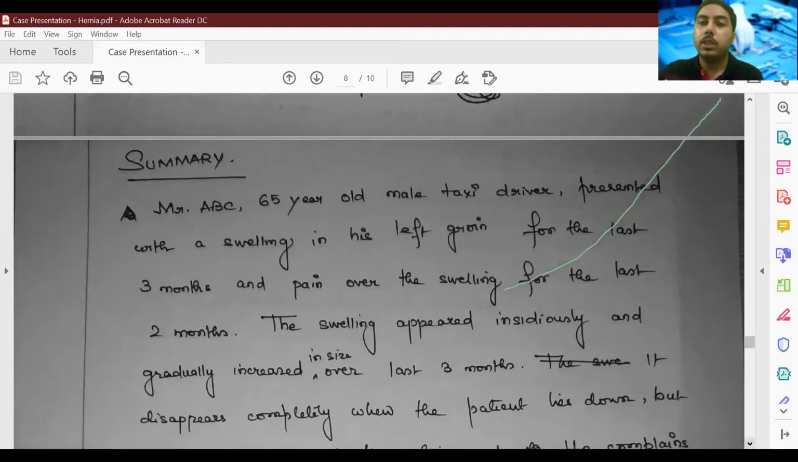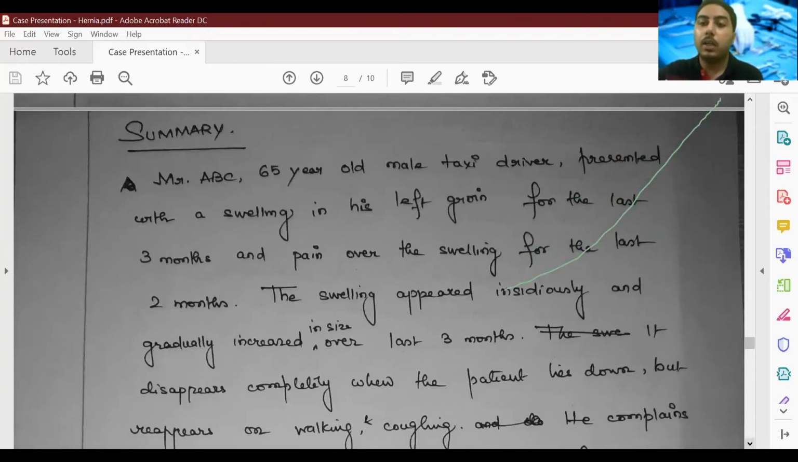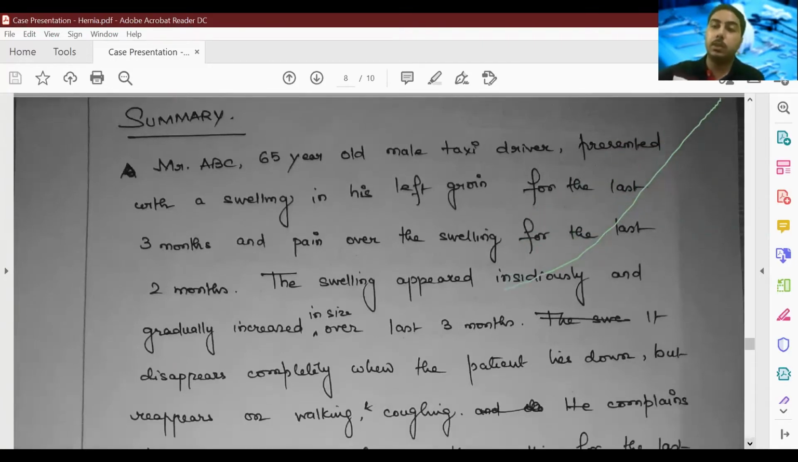Last, we move on to the summary. So in summary, as I mentioned in our last presentation also, whatever relevant finding you have found out in your case, you have to mention it in the summary. So here you can see that we have Mr. ABC, 65-year-old male taxi driver, who presents with a swelling in the left groin for the last 3 months and pain over the swelling for the last 2 months. So these two were the most important complaints that the patient had made. The swelling appeared insidiously, gradually increased in size over the last 3 months, disappears completely when the patient lies down, but reappears on walking, coughing.